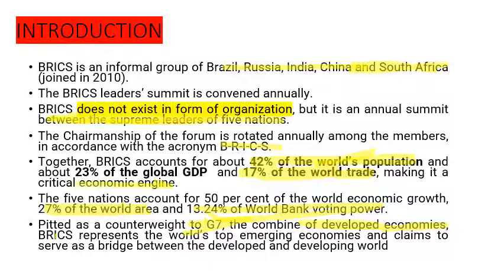The G7 nations and other European nations have already developed, and their economic growth has become stagnant. They are no more growing. They are already grown economies. Now the 21st century is all about the growth of Asian economies like Russia, India, and China. So BRICS has recently become very important and an alternative to G7. It acts as a bridge between the developed and the developing world.